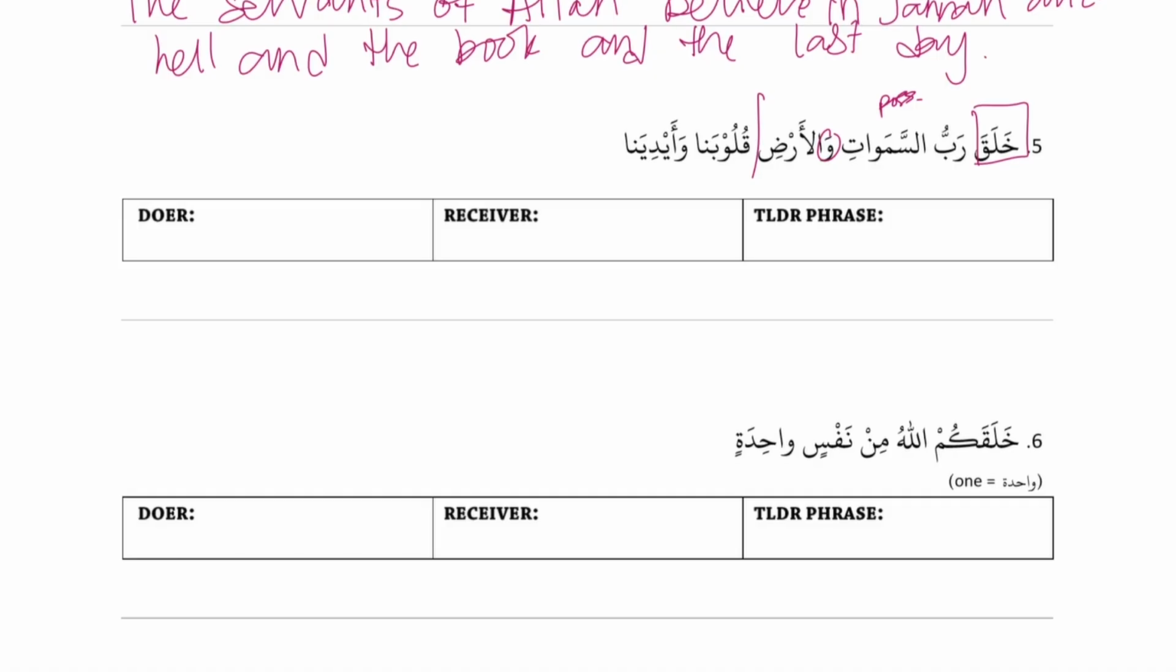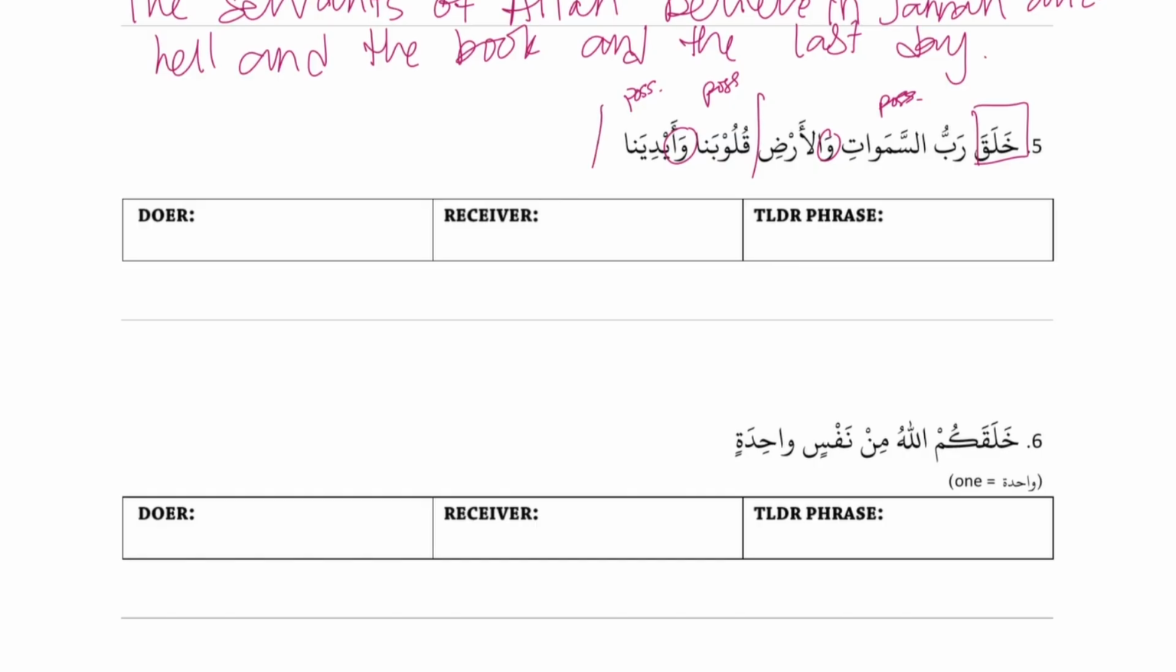Easy break. And then quluba and na, it's general and specific. Why is na specific? Because it's an attached pronoun. Pronouns are always specific. So general and specific is what? Possessive. Wa aydiyana, so wa is connecting it, and it's another possessive, because na is another attached pronoun. General noun followed by a specific noun makes a possessive.